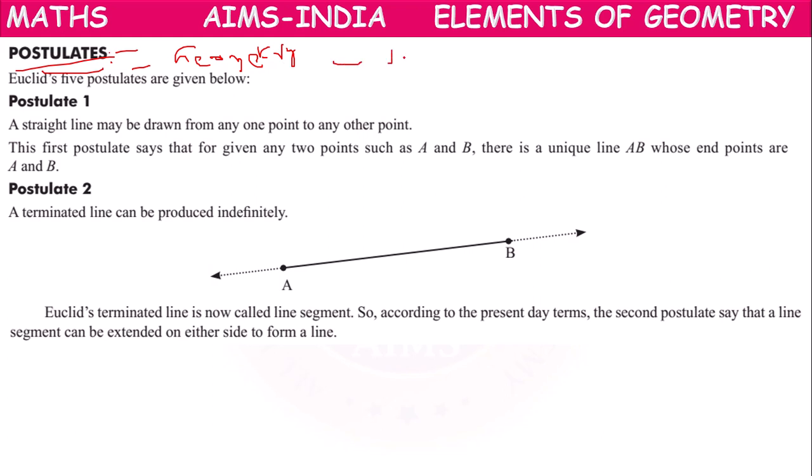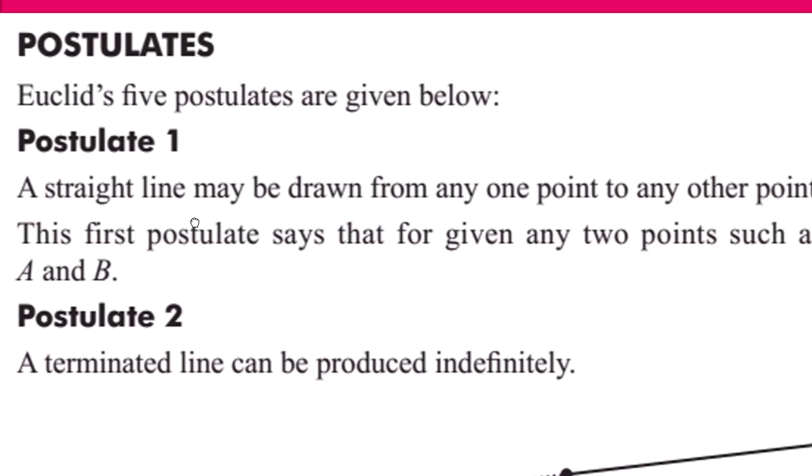They are self-proven, means they are proved by themselves. Self-proven statements relating to geometry are called postulates. So Euclid has proposed 5 postulates.